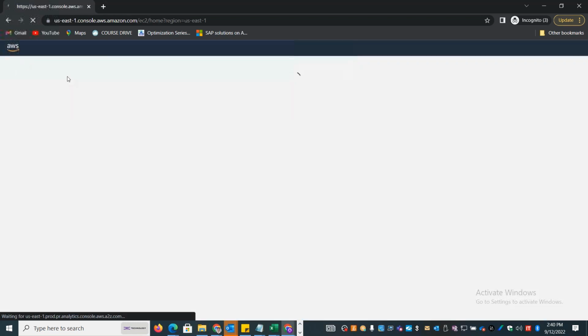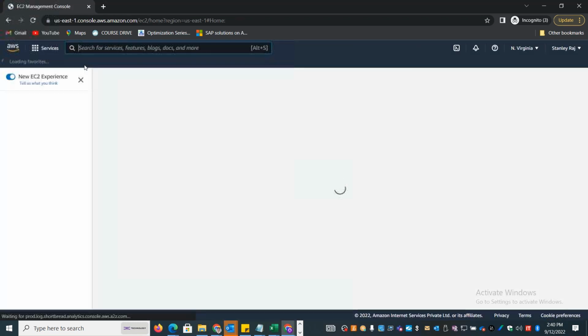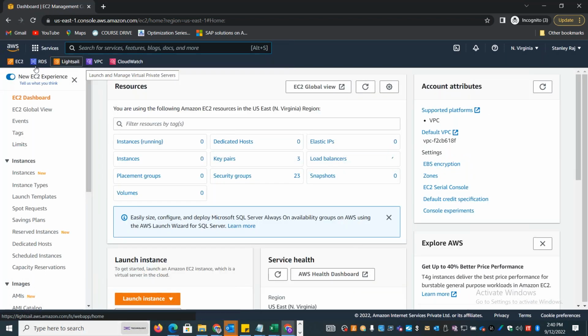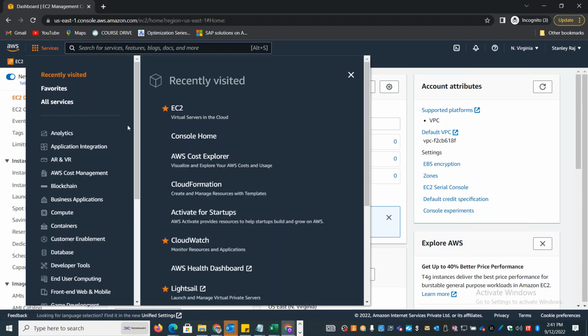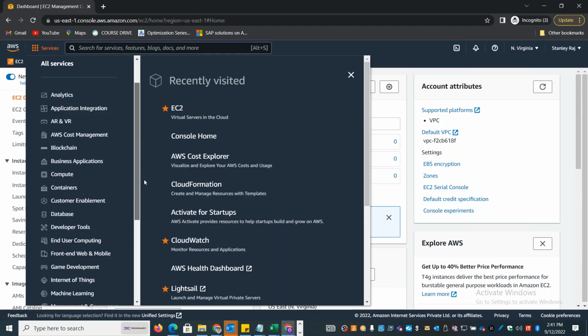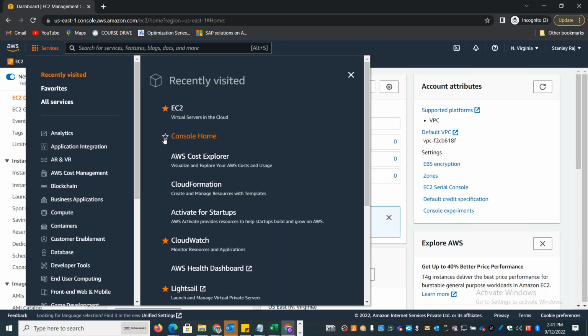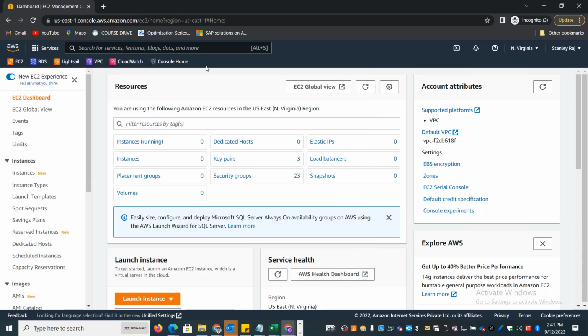And whichever services you are using most frequently, you can also add them to the favorites. See, I have added 5 favorites here. How you can do it, you can click on the services menu here and you can just add the favorite by selecting the star. Automatically, once you close this, you can start seeing that it has added to the console home.